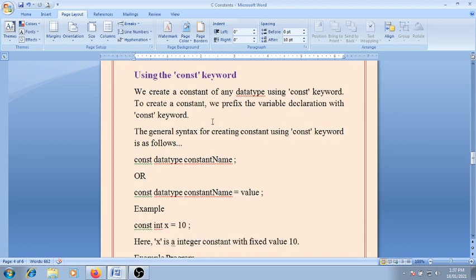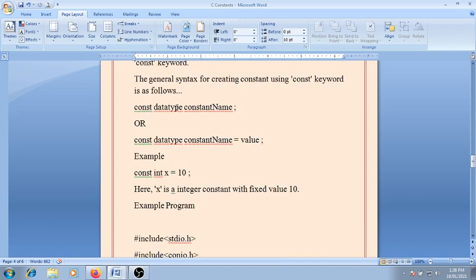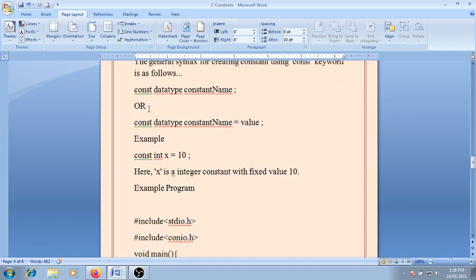Using the const keyword, we create the constant of any data type. To create the constant, we prefix the variable declaration with the const keyword. The general syntax for creating the constant using the const keyword is as follows. Here const is the keyword, then the data type of the variable, and here is the constant name. The second way is that we directly assign the value to that particular constant variable: const data type constant name equal to value. This is the syntax of creating a constant value